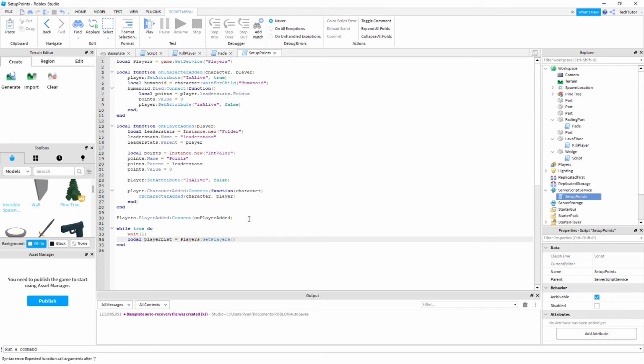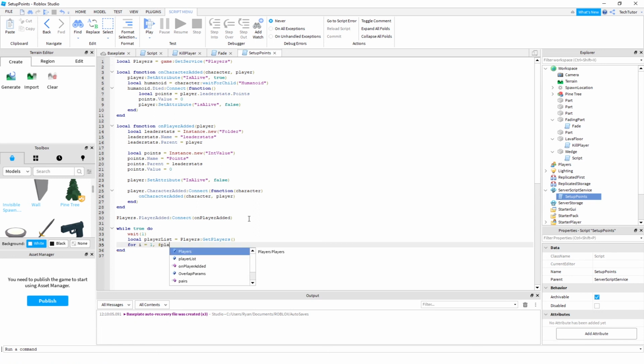And now here we will do a for loop. And in Lua, if you use this pound sign, or hashtag, if that's what you want to call it now because of Twitter, you will say player list.